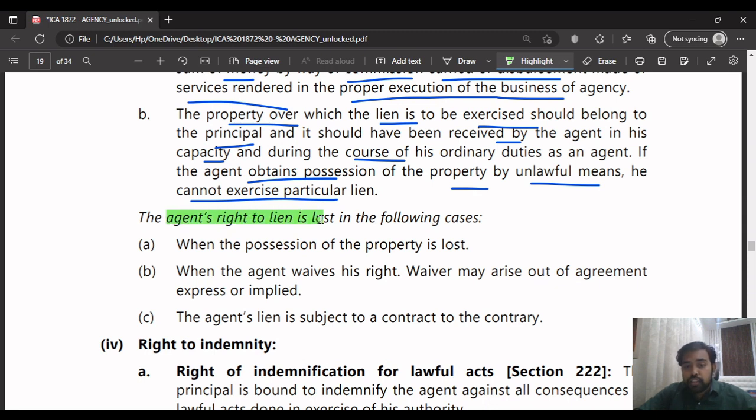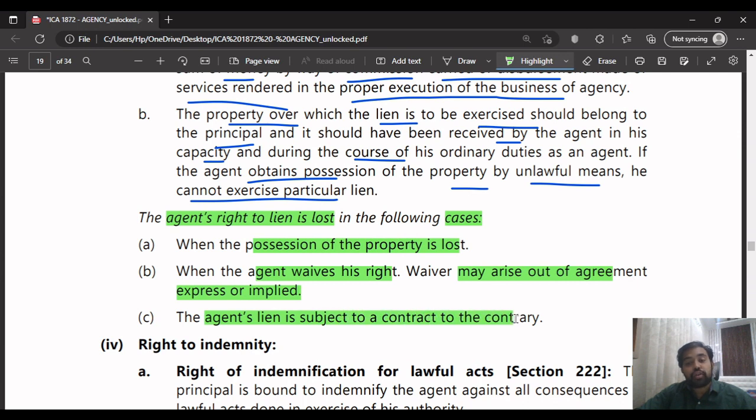The agent's right to lien is lost in the following cases. What are those cases where the agent can't exercise his right of lien? These are the exceptions to the above conditions. When the possession of the property is lost; when the agent waives his right, where waiver may arise out of agreement, express or implied; and when the agent's lien is subject to a contract to the contrary. Understood? In these three cases, the agent can't exercise his right to lien. It is lost.